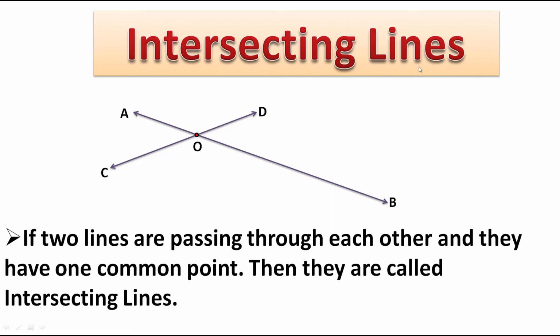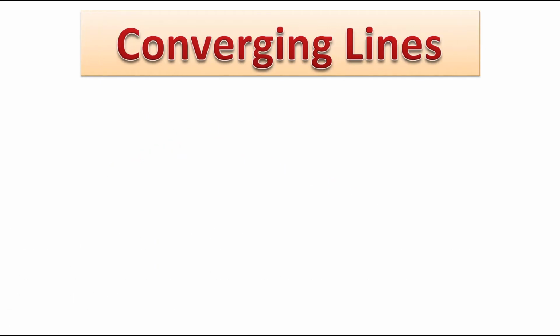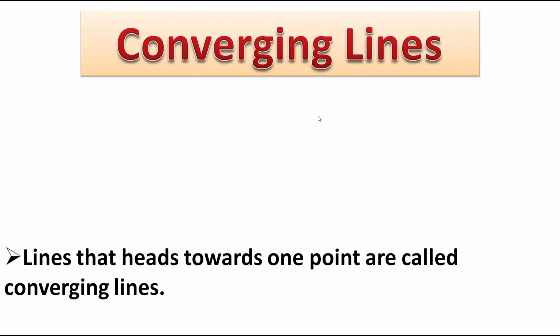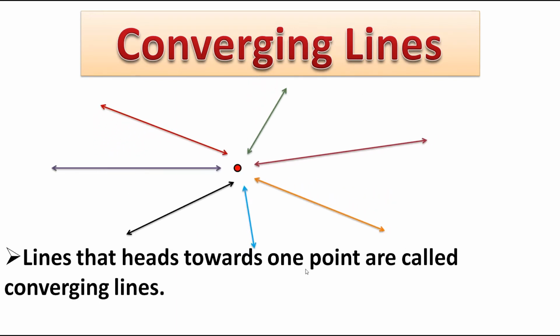Okay. Now let's see the next one, that is converging lines. Lines that head towards one point are called converging lines. See here, all these lines are heading towards this point. So these lines are called converging lines.